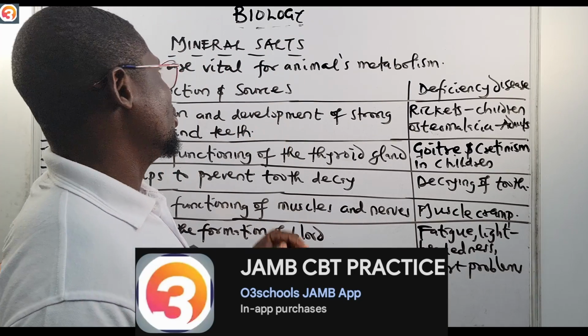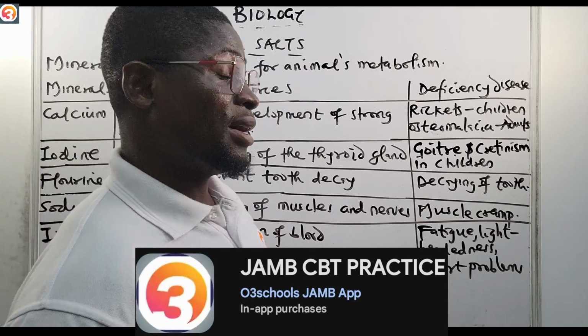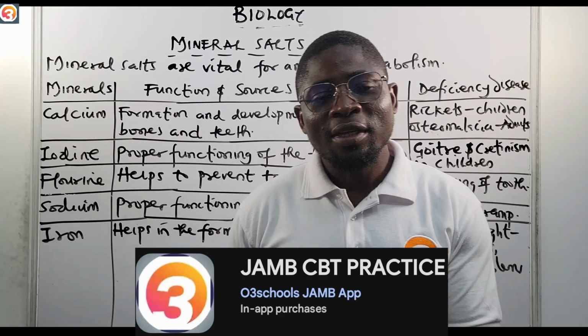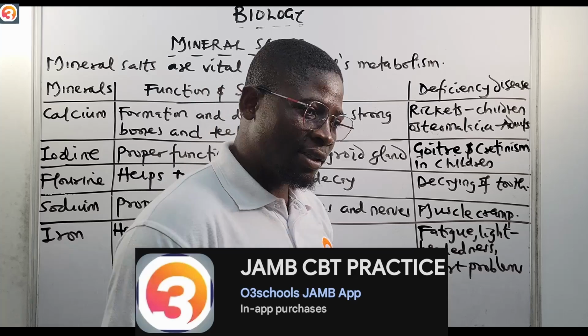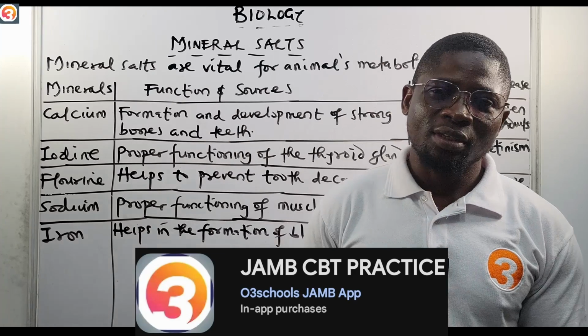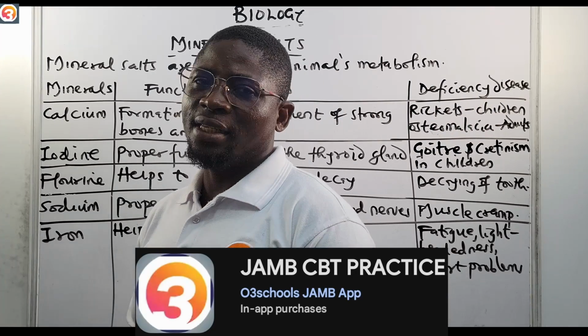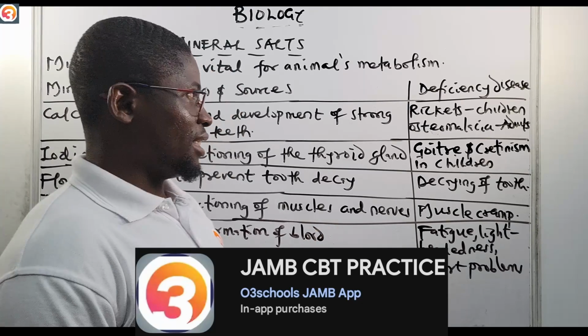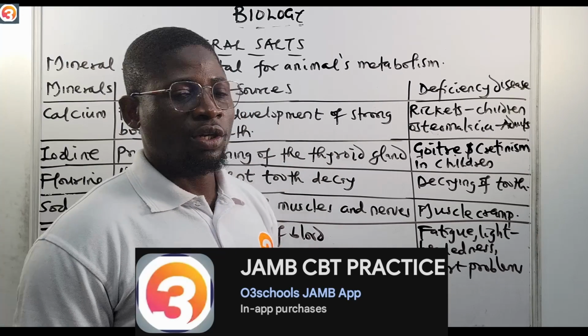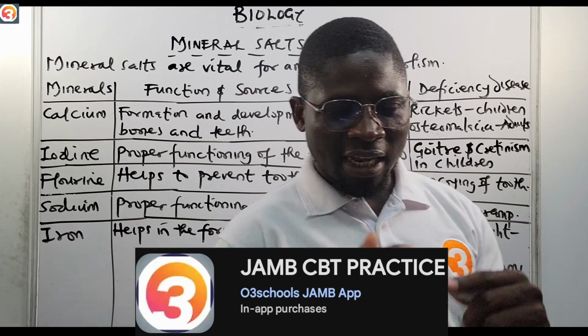Today we are going to conclude our study on animal nutrition. We're looking at the 7 main classes of food, and we've looked at carbohydrates, protein, vitamins, water, roughages, and fat and oils. Today's the last one, which is mineral salts. Mineral salts are very important.